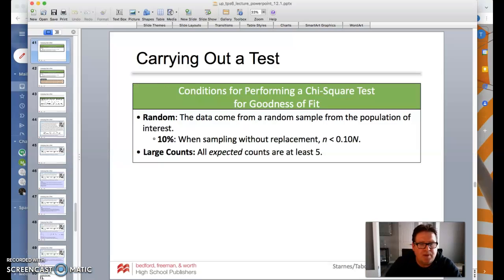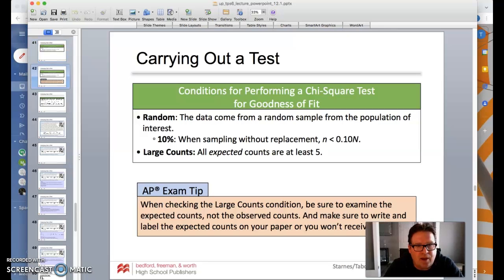Here we are. We're going to wrap up section one. We're going to talk about carrying out a test, and this is what we want to do for a chi-square test for goodness of fit. And again, those conditions that we've grown so accustomed to: making sure it's random, our 10% condition, and then the large counts, a little different. We want all expected counts to be at least 5. All expected counts to be at least 5 is what we want to see here. So let's see how that works.